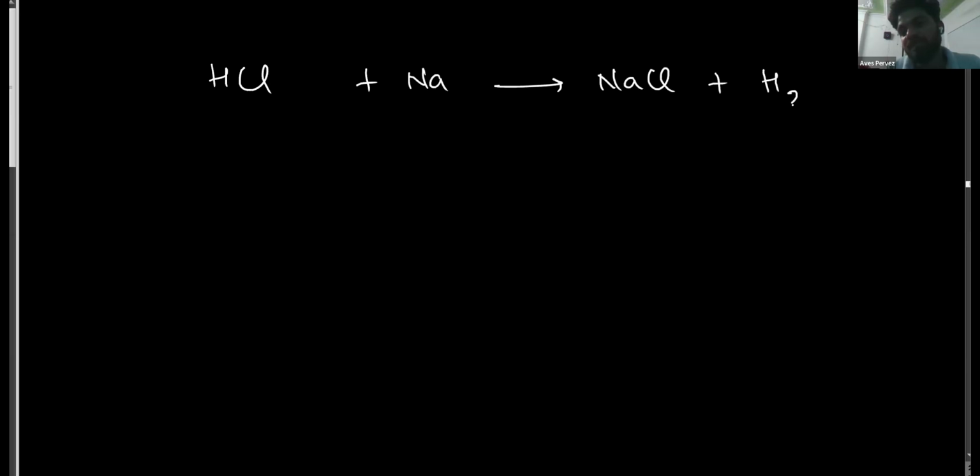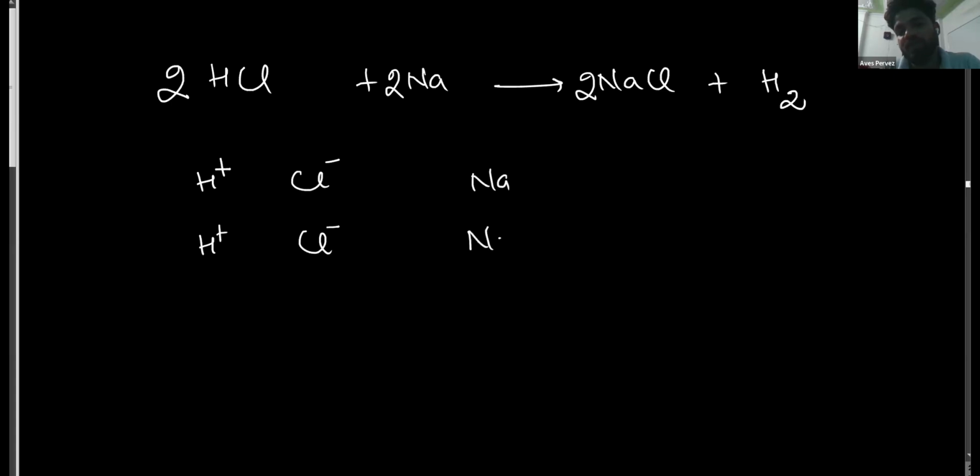So if I give you an example, HCl, when it reacts with sodium, it forms NaCl plus hydrogen gas. What is happening here? Let me explain. This is an H plus ion, and this is another H plus ion. Let me balance the equation. There are two HCl molecules, so there will be two chloride ions and two sodium ions.